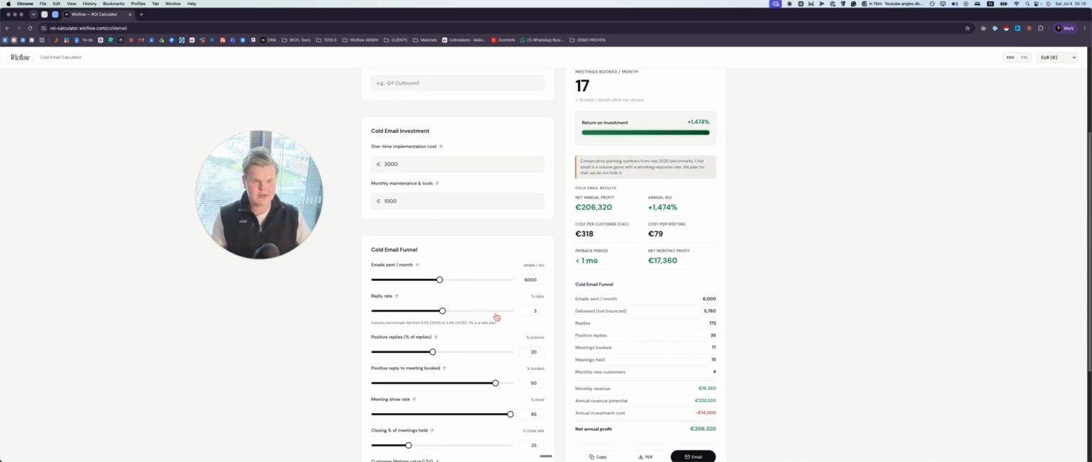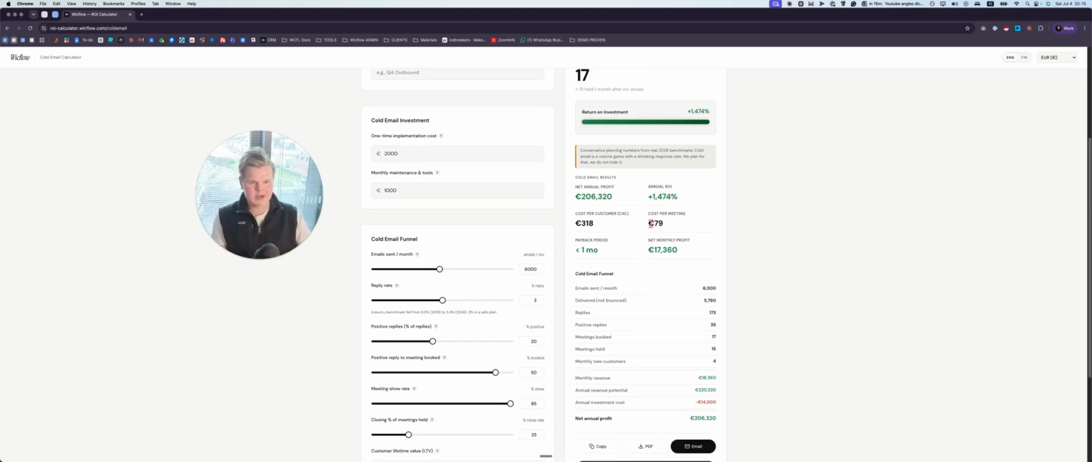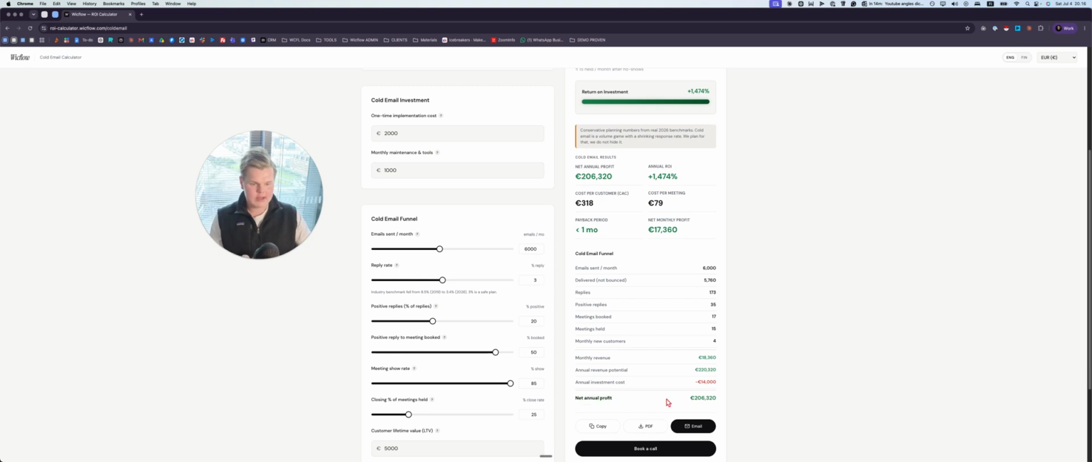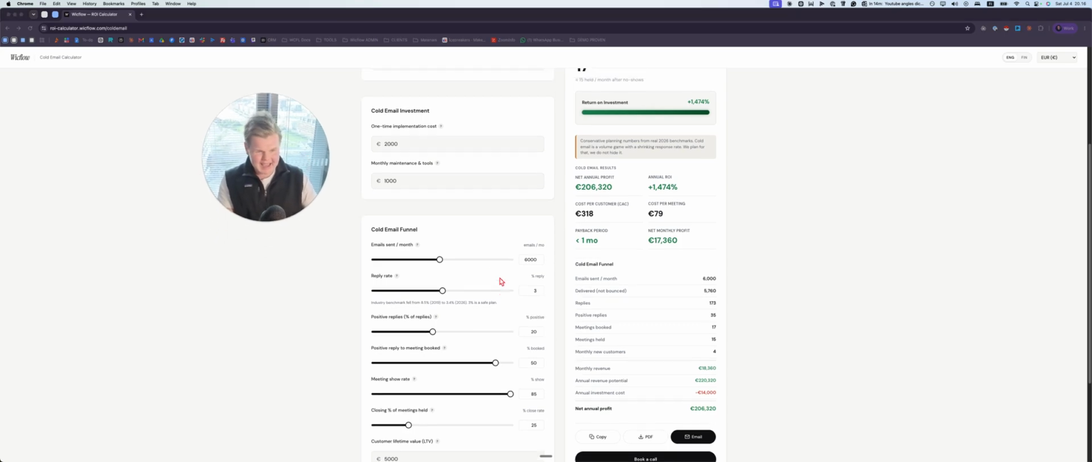And then based on this, you calculate all of this, and you'll essentially see your net annual profit, your annual return on investment, if you want to put numbers or percentages on it. And then you'll see the other stats as well. What is the cost per meeting? What is the cost per customer? The CAC, and then obviously also your net monthly profit, and then you also have the annual profit here as well.